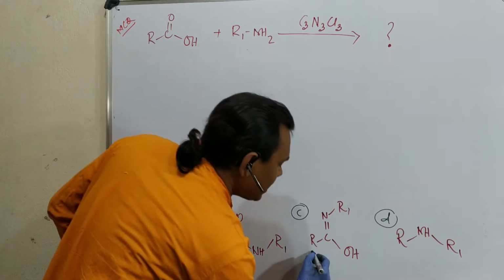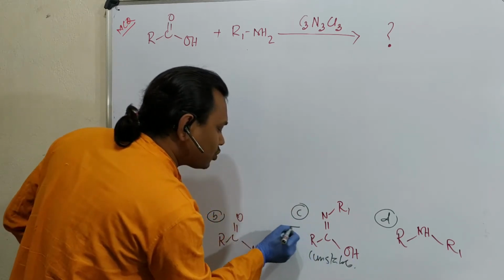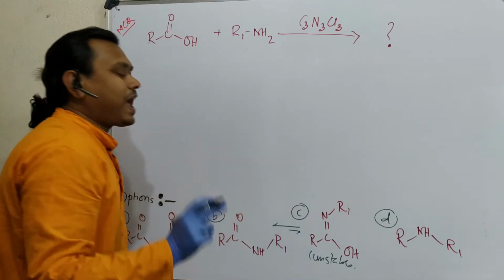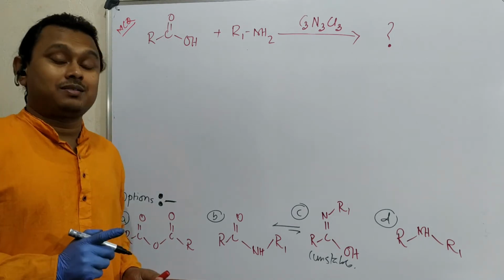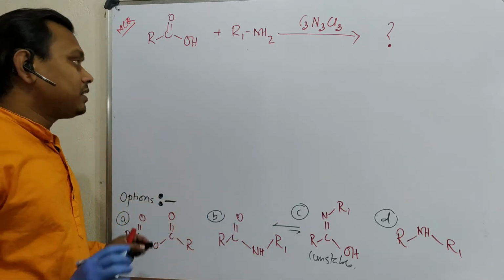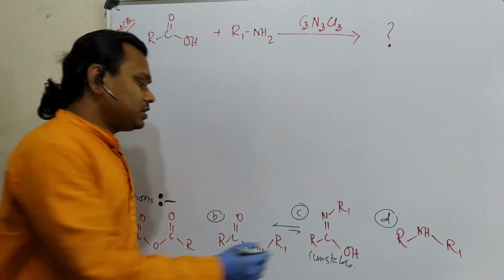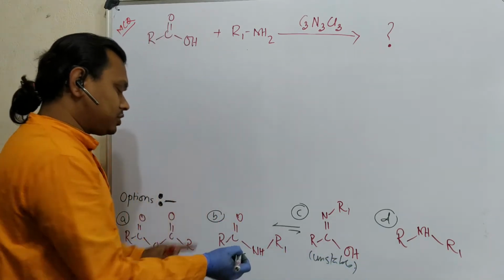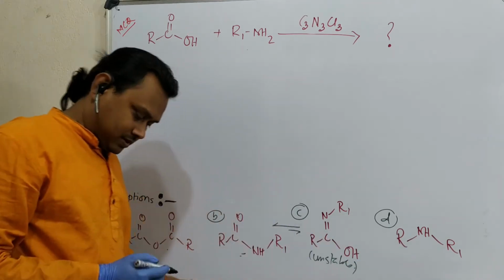This is unstable, and it tautomerizes into this. So actually, how many options have I given? Three. That is the smartness of you if you can find this out. Now the question is, among the 3, either this or this, because the other is unstable and its stable form I have already included in the options. So which one is the right answer?